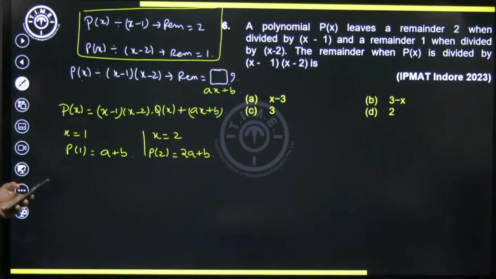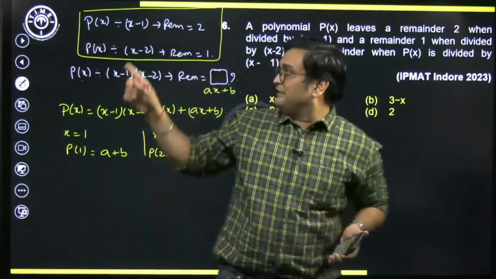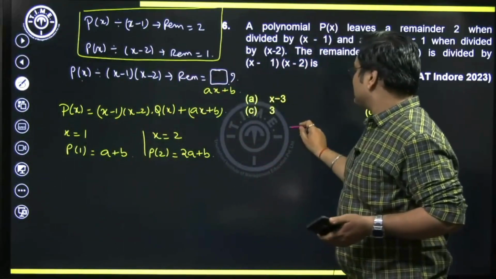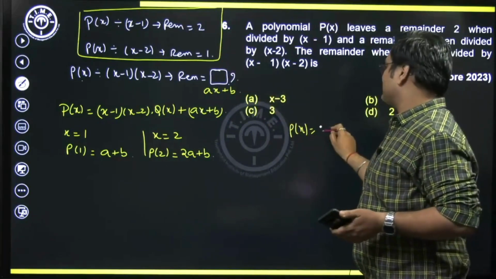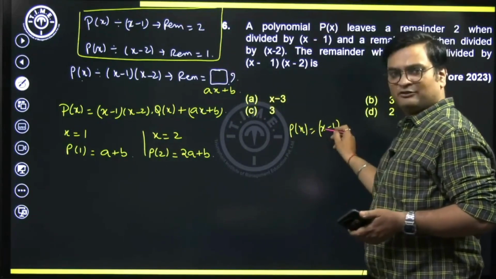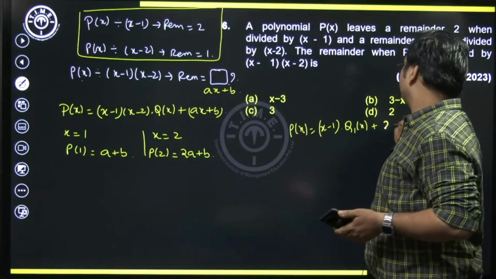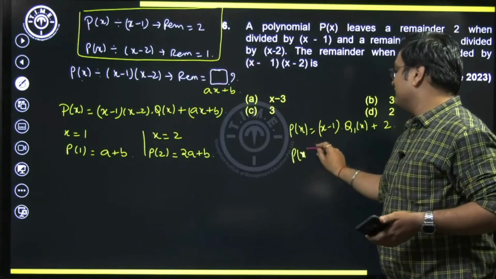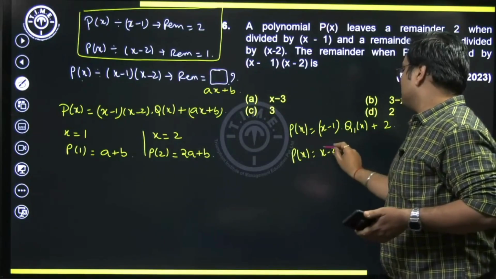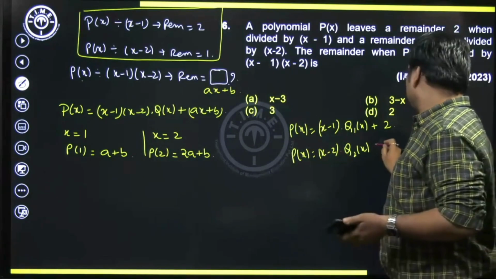So p of 1 is this much, p of 2 is this much. But where do we get the value of p of 1 and p of 2? That could be obtained from here. Please note the given information. He says p of x when divided by x minus 1, so the divisor is x minus 1. So dividend will be equal to divisor into some other quotient plus remainder. Correct? And similarly, second information: dividend will be equal to divisor into some third quotient, I'm writing it as q2 of x, plus the remainder.